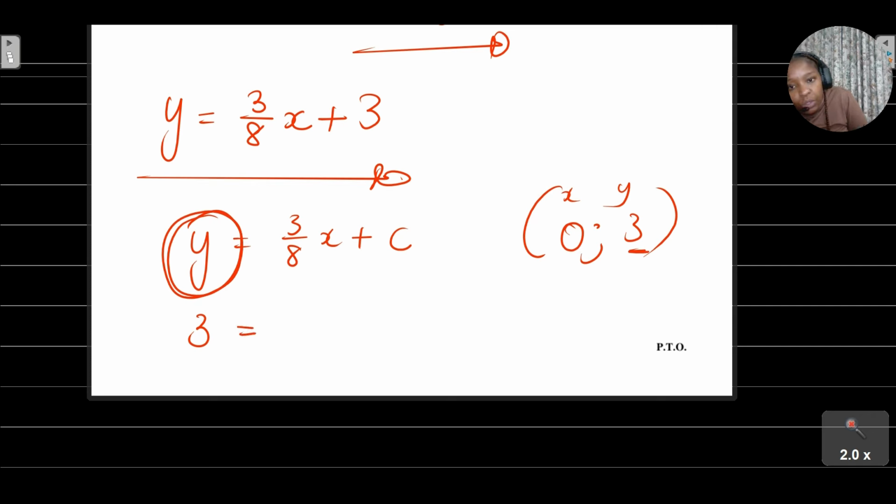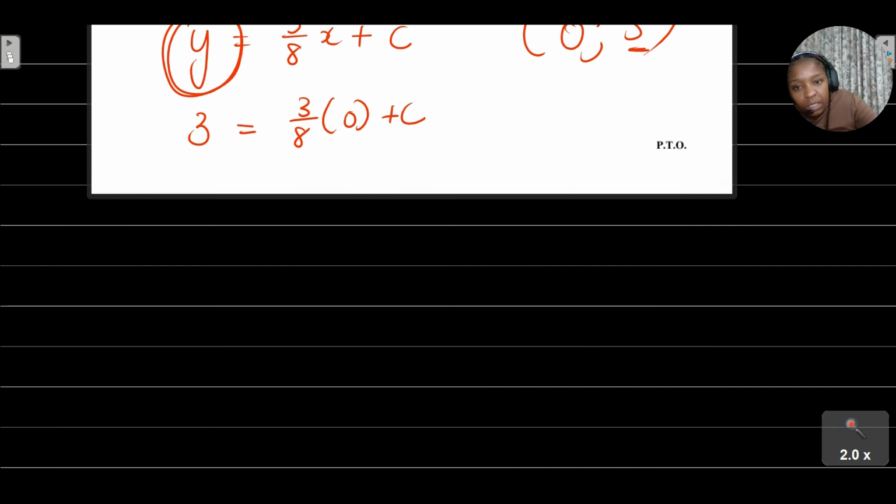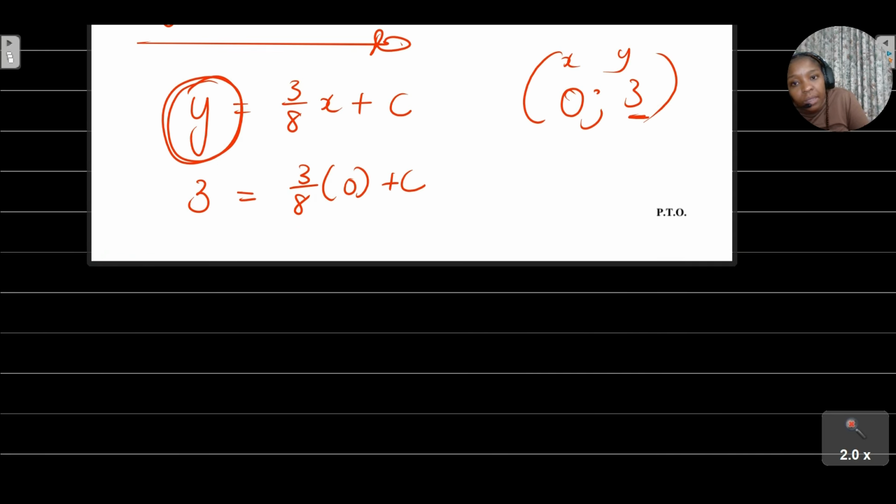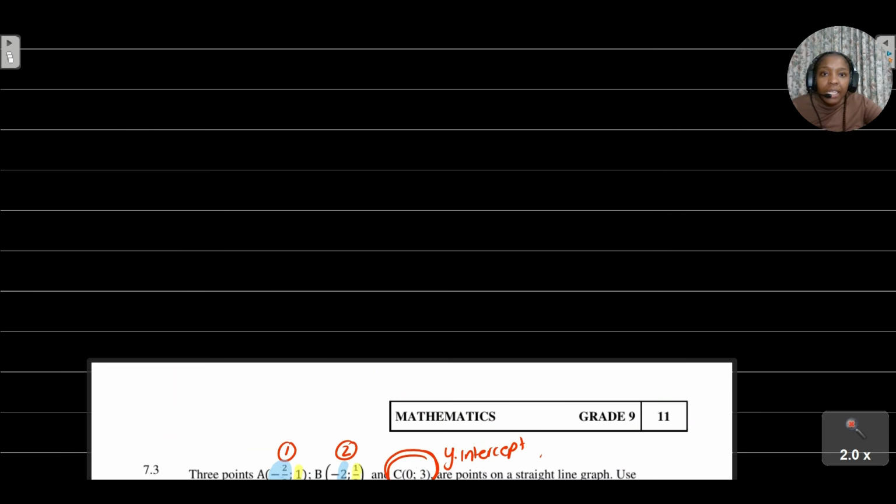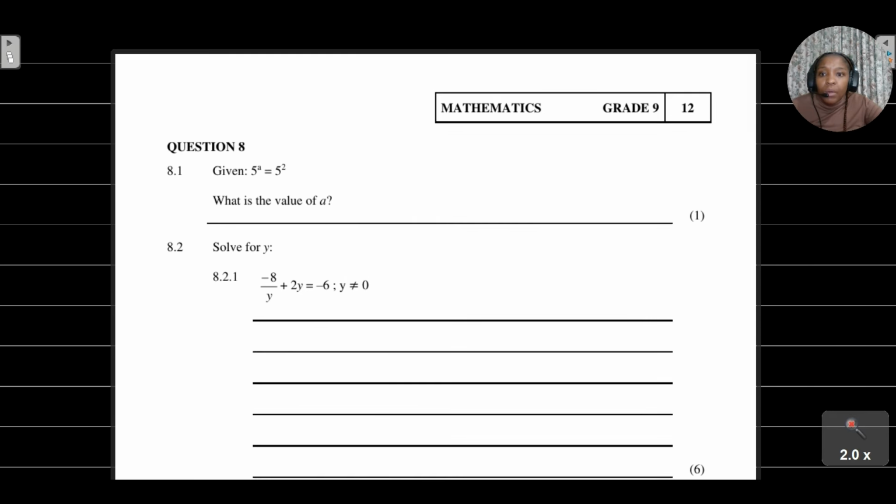So 3 = 3/8 times x, which is 0, plus c. The 3/8 times 0 cancels, so it becomes 0 + c = 3. Therefore, c = 3. In case you didn't see it the first way, you can also see it like that. Great stuff. Now, almost there.